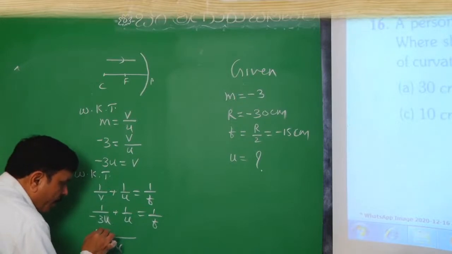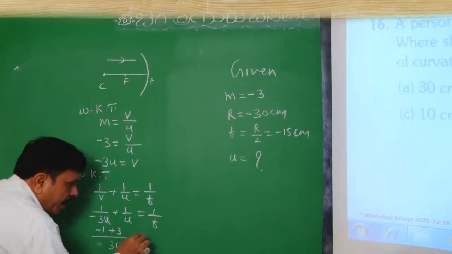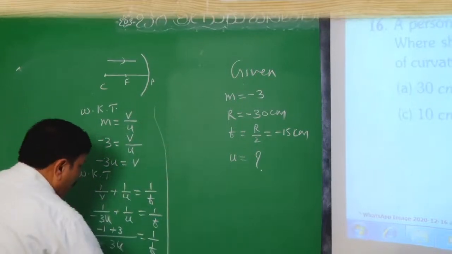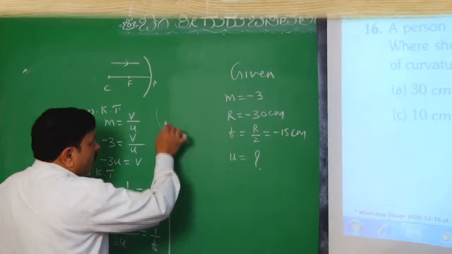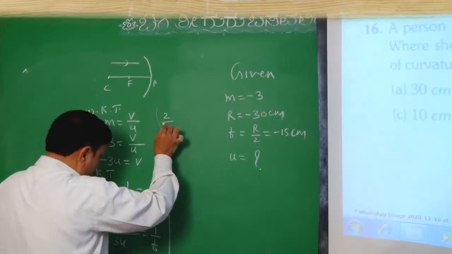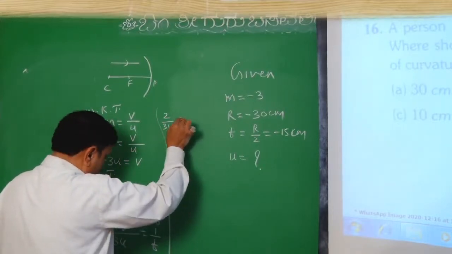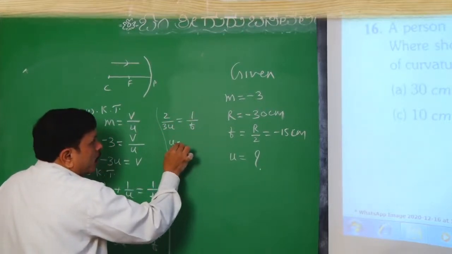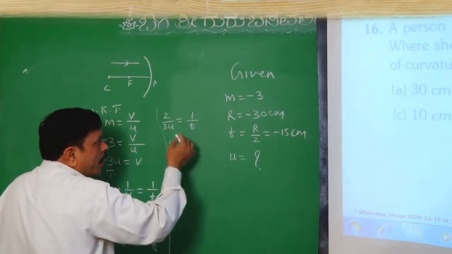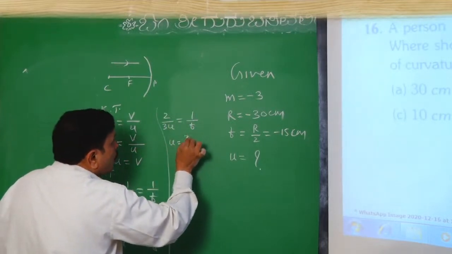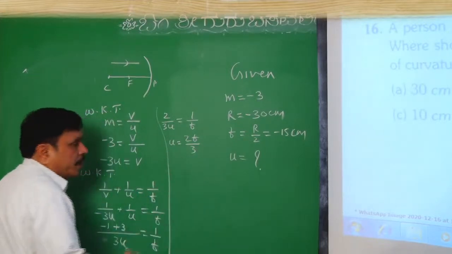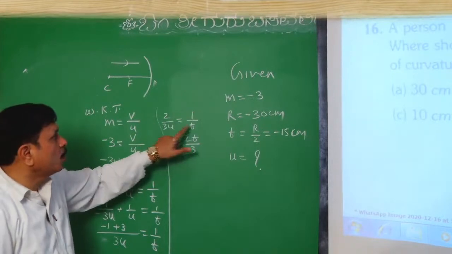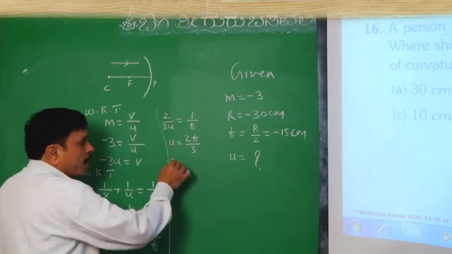We get minus 1 plus 3 over 3U equals 1 divided by F. If we simplify this, we get 2 divided by 3U equals 1 divided by F, or U equals 2F divided by 3.